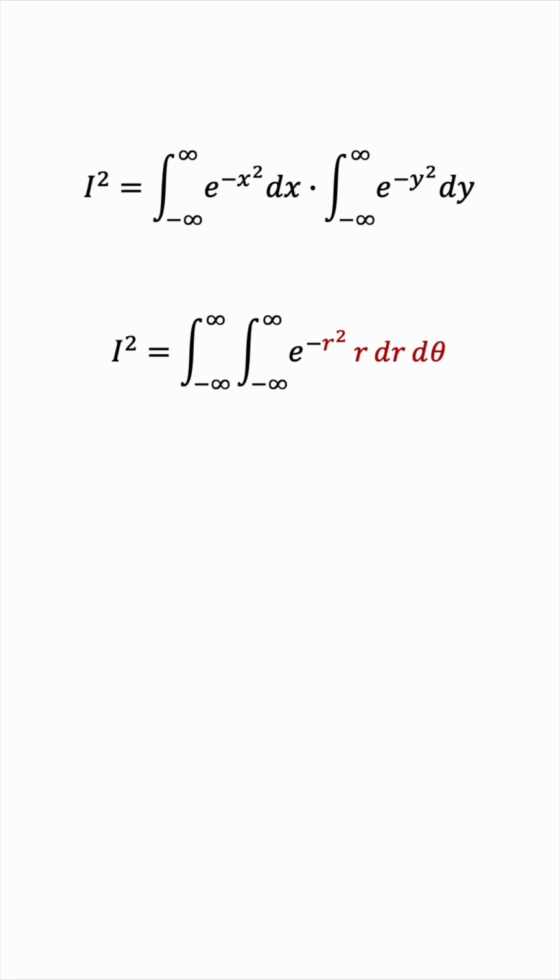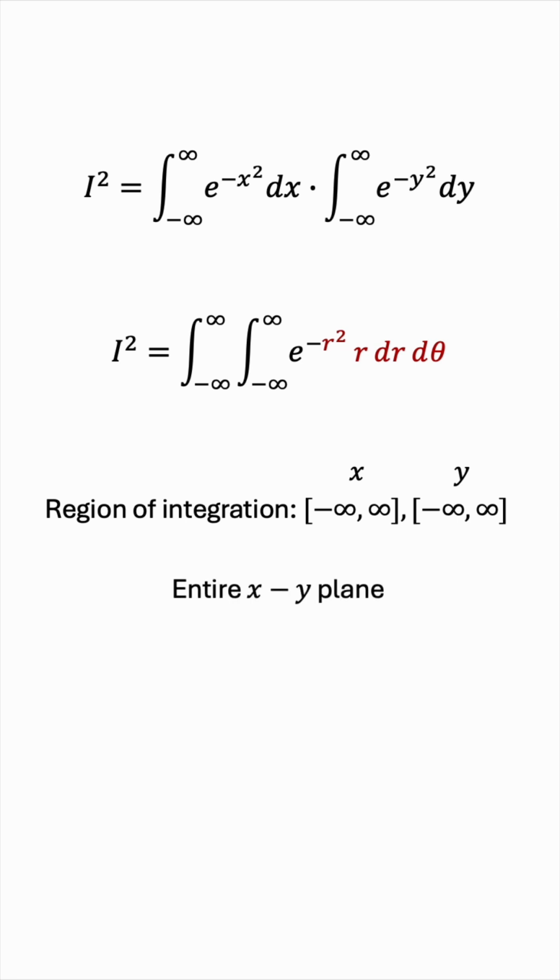Notice that the region we're working with is negative infinity to infinity for both x and y. Now, this spans the entire xy plane. It's the entire 2D plane, everything. So we can represent the same region in polar coordinates as r from 0 to infinity and theta from 0 to 2 pi.